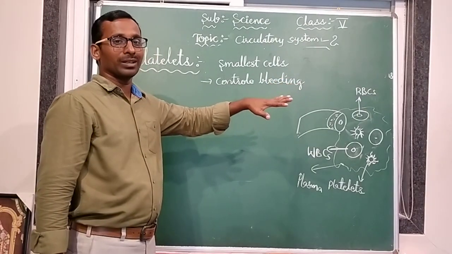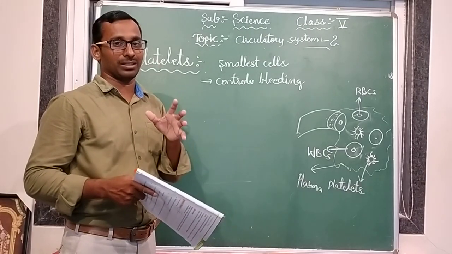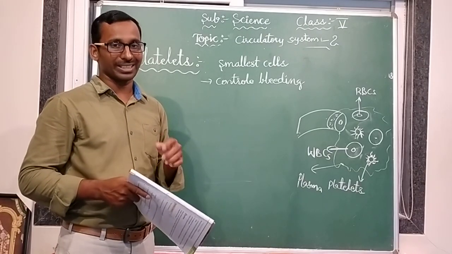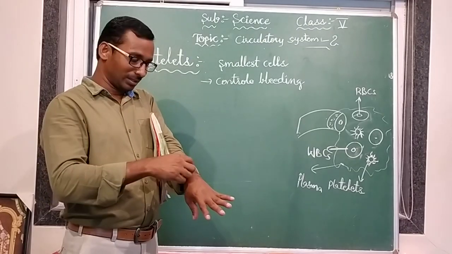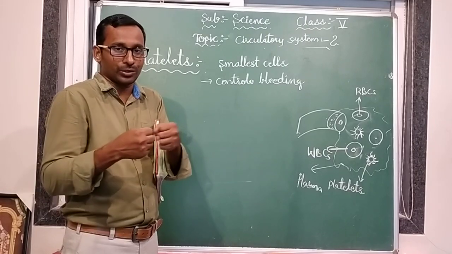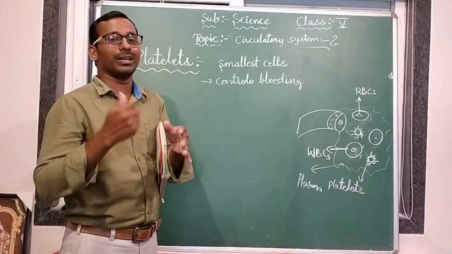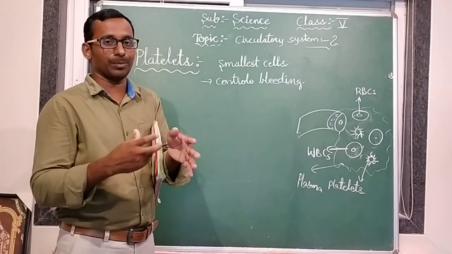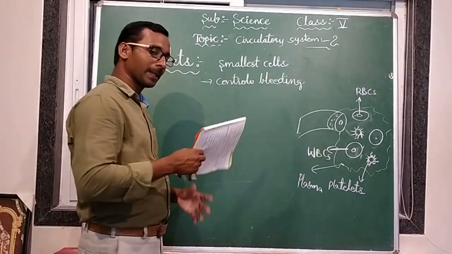Immediately they join together and form a clot in that area. Suppose a scratch occurred here. In our blood, platelets are there. They join together immediately, and blood clots there. Then blood is not coming outside. It can stop after 1 or 2 minutes, with the help of platelets.